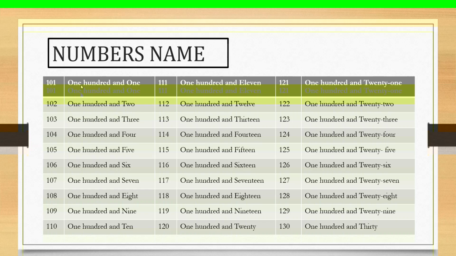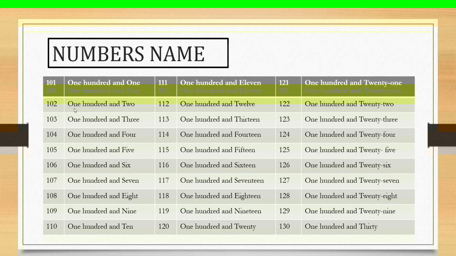O-N-E, 1. H-U-N-D-R-E-D, 100. A-N-D, and O-N-E, 101.